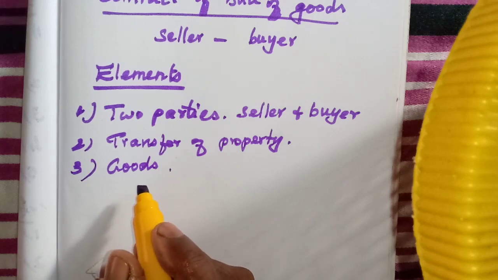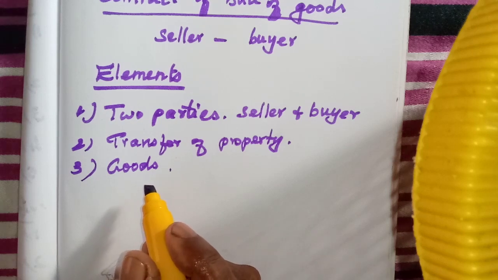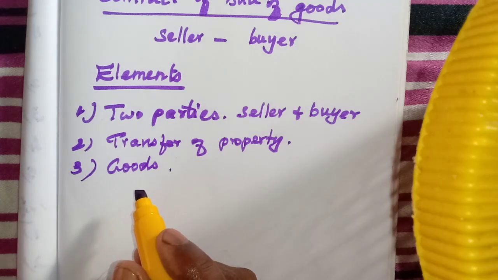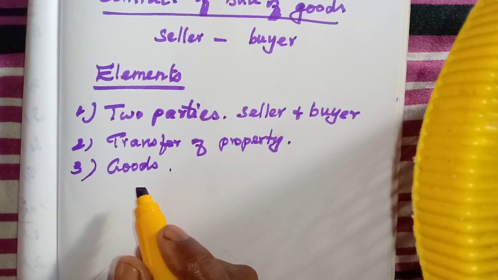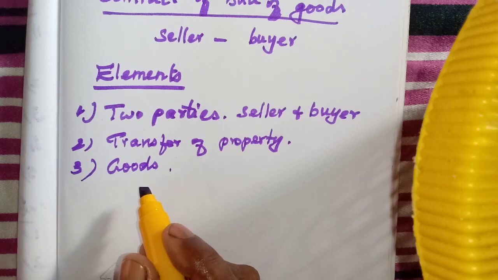Then the actionable claim, for example an insurance policy, or a fixed deposit certificate, where we have deposited around 10 lakhs in a bank and have a certificate in our hand, we never say goods, we never transfer that.